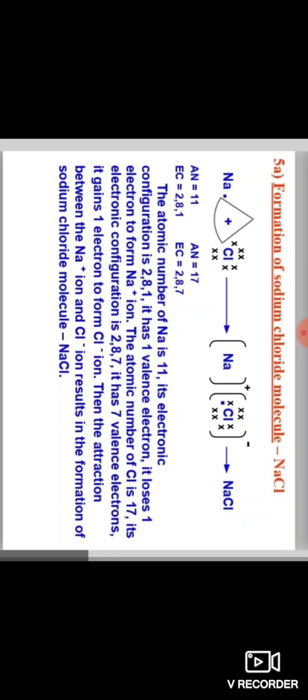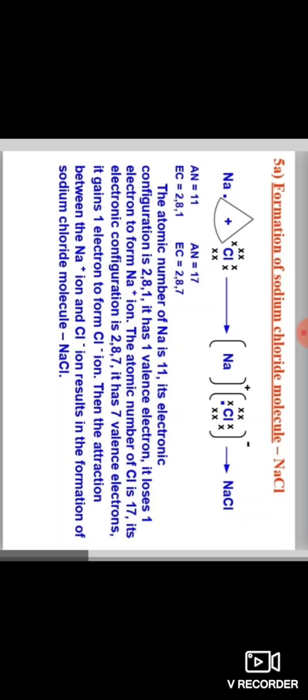Means K shell can accommodate 2 electrons, L shell accommodates 8 electrons, and M shell can accommodate 1 electron. So its valence is 1 electron. So it loses 1 electron to form the Na plus ion or sodium ion.